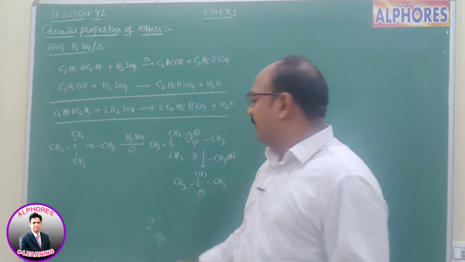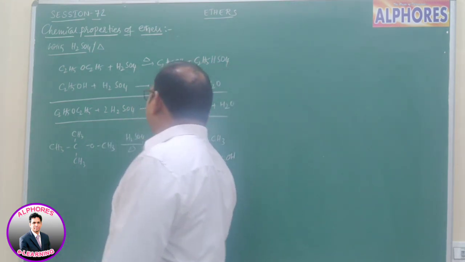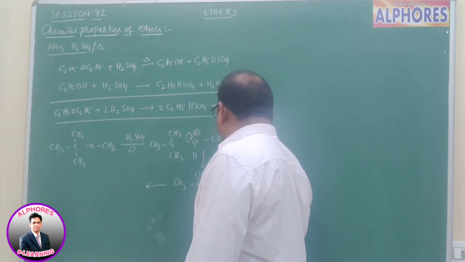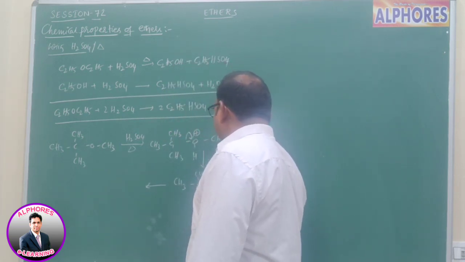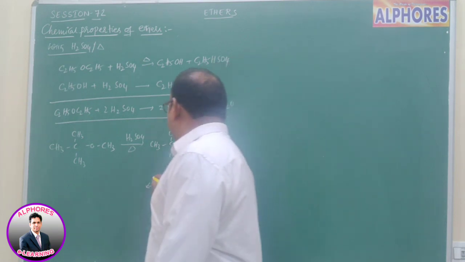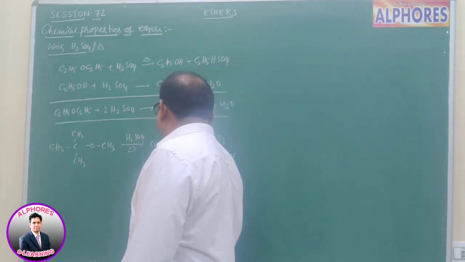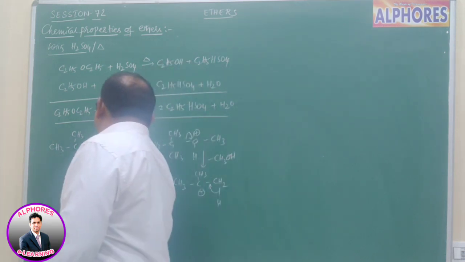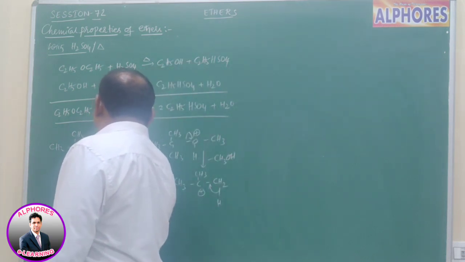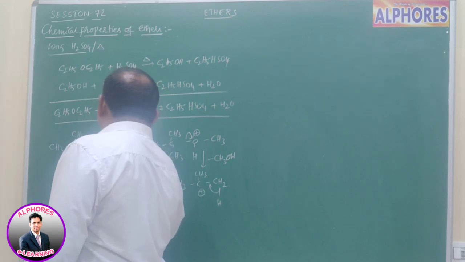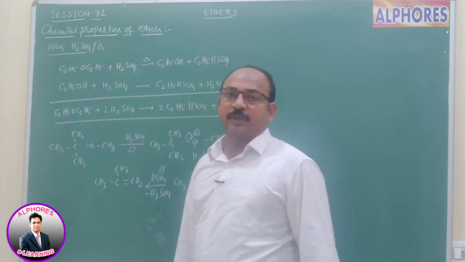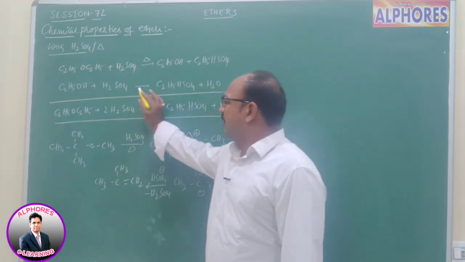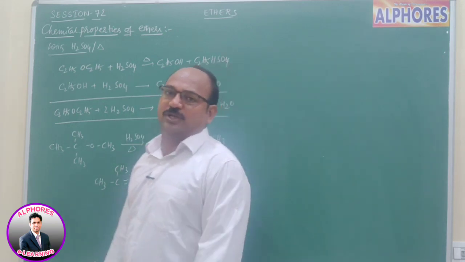And from here, what happened? One of the hydrogens comes out, meaning this H plus is taken by HSO4 minus, and it comes out as H2SO4. Further we are getting the elimination product, isobutene. Hope you understand? In case of diethyl ether, you are getting ethyl hydrogen sulfate.